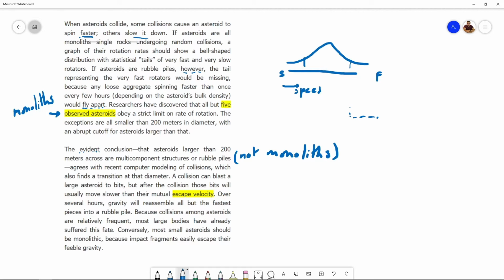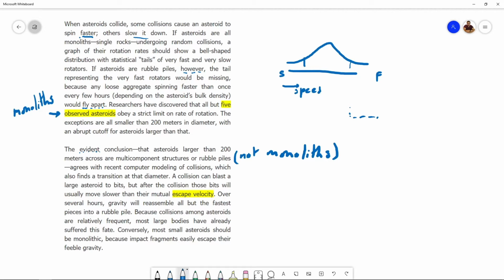So the bits, let's say a small asteroid gets into a collision and then it gets destroyed into smaller bits. Then what? Because of feeble gravity, those fragments or smaller bits do not come back together to create a rubble pile. So that's why most small asteroids should be single rock monoliths. That's what the passage ends with.